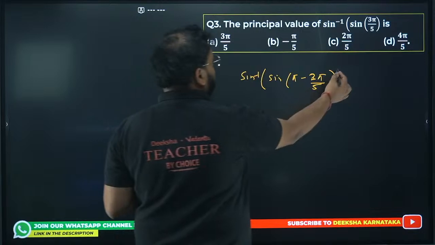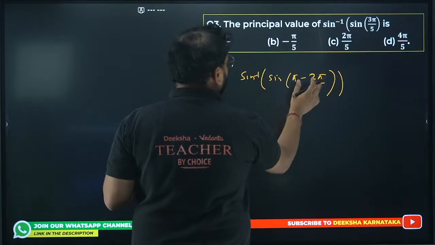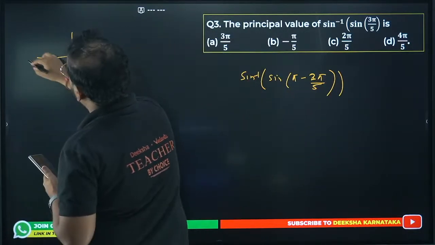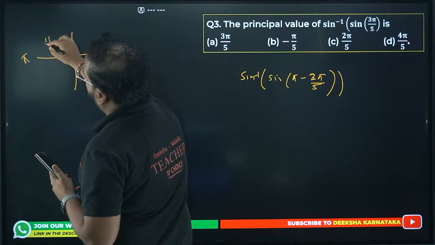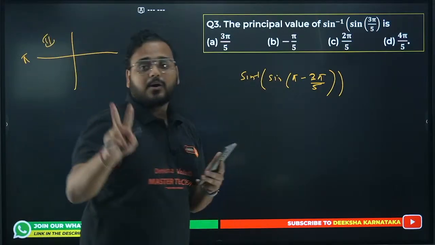Okay. And which quadrant is this? Pi is here. Pi minus means second quadrant, right? Sine in second quadrant is positive.